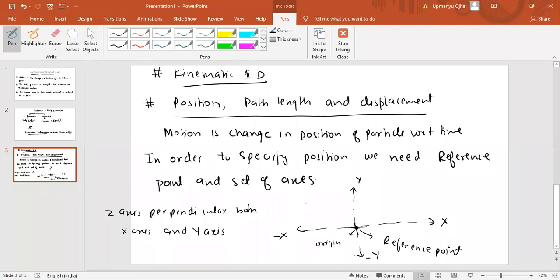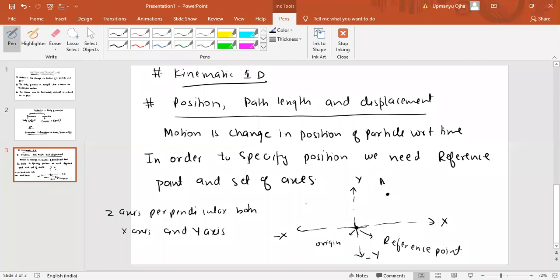So to specify the position, we need to have the set of axes, that is the x-axis and y-axis. Then we have to have the reference point, meaning the point where both the axes are meeting. In this case, the reference point will be the origin. Now let us suppose that some particle is at this point. This represents some particle A. How will you specify the position of the particle? The position of the particle will be specified with respect to the origin.